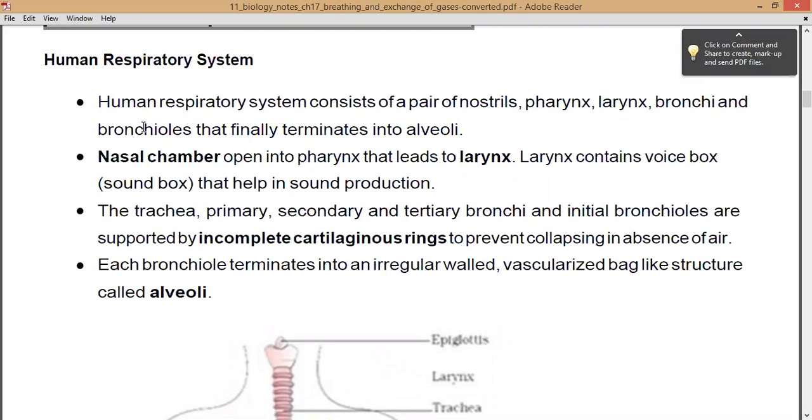So the alveoli are irregular walled, that is, they do not have any proper shape, right? Normally they are balloon shaped, or small bag-like structures, but they do not possess regular walls. They have irregular walls, and are vascularized bags, and they are said to be the alveoli, right?